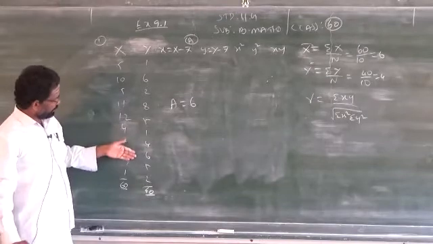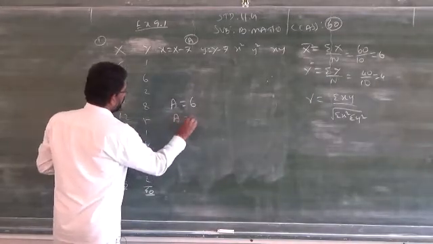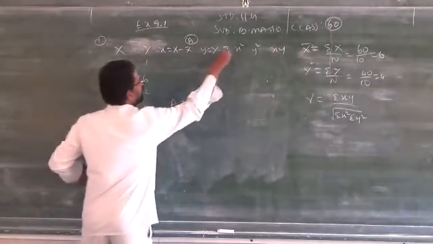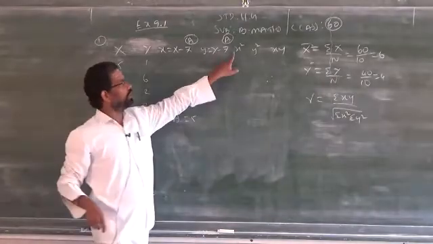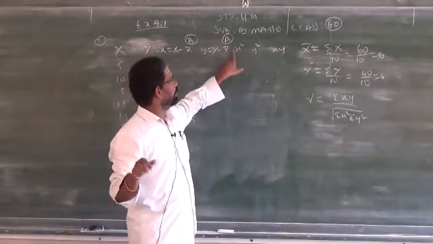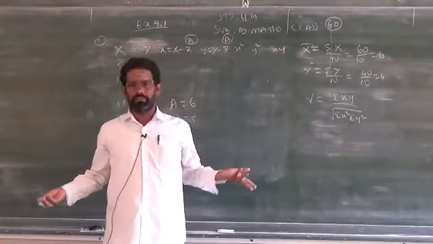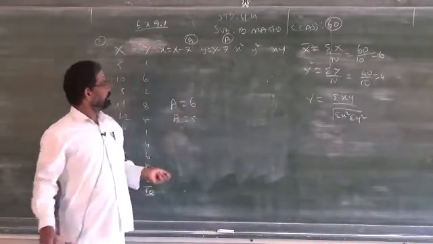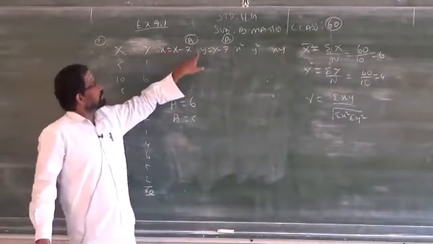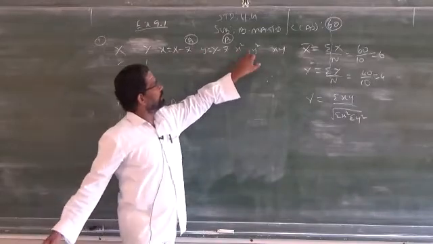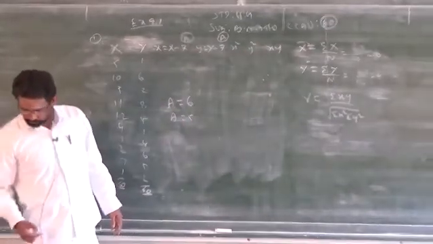Similarly under Y, which number is close to that? 5. So you can take 5 from inside the data also. Then what will come here? In the place of a you have to write 5. Same method, but instead of x, y you have to write dx, dy. That's all. If you go for assumed mean, in the place of small x, y you have to write dx, dy, dx square, dy square, dxy. That's all. Clear, not clear?